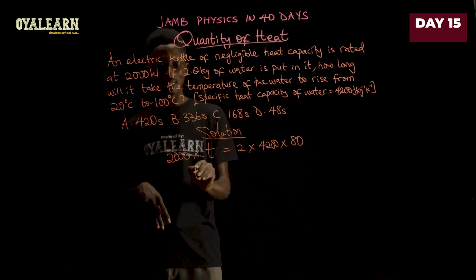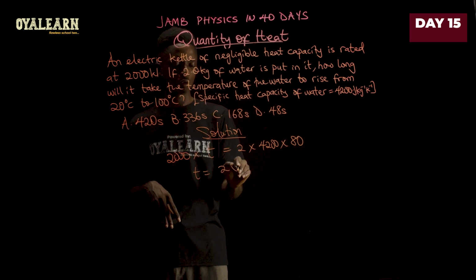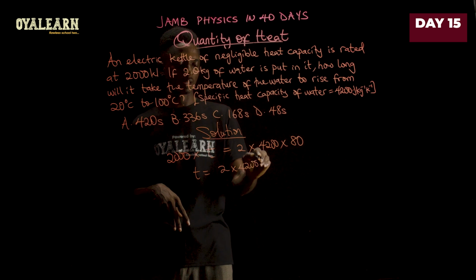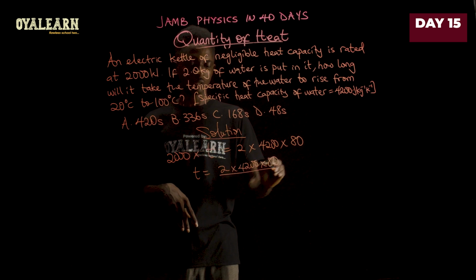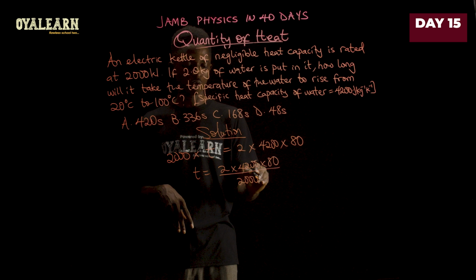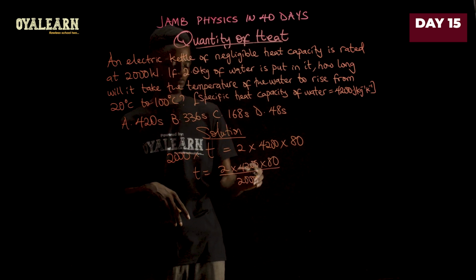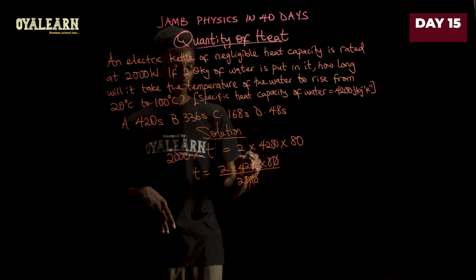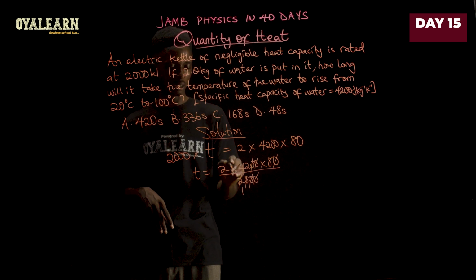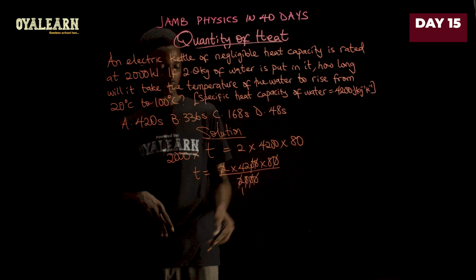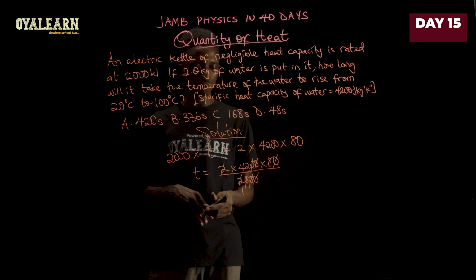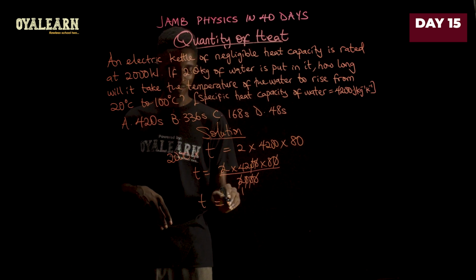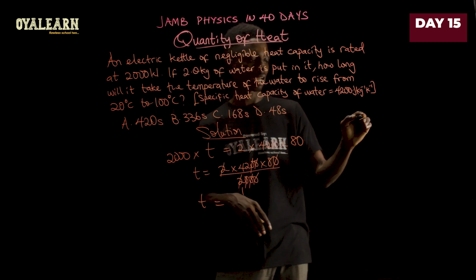Now here we can make T the subject, and then we have 2 times 4200 times 80 all divided by 2000. Now 0 cancels 0, 0 cancels 0, 0 cancels 0, 2 here 1, and then 2 here is gone. So what we have is 42 times 8. Now T then becomes, now what is 42 times 8?